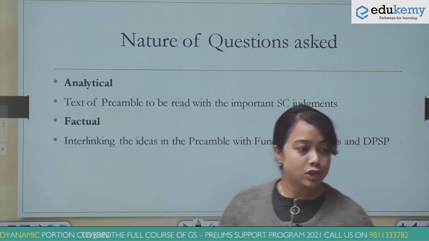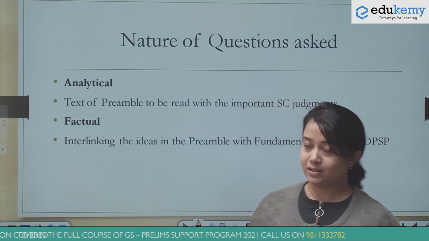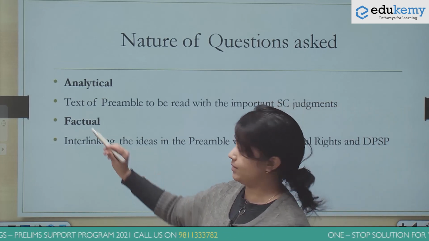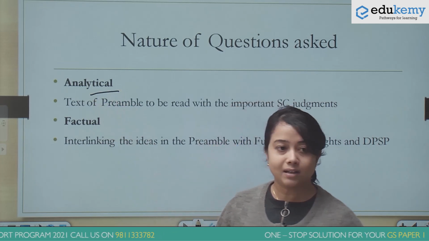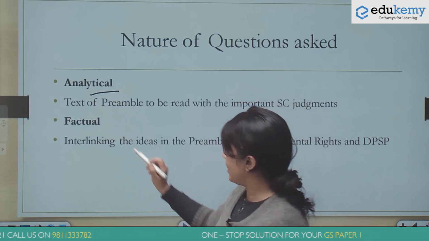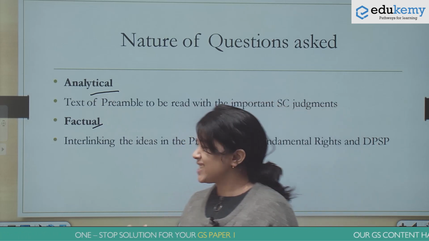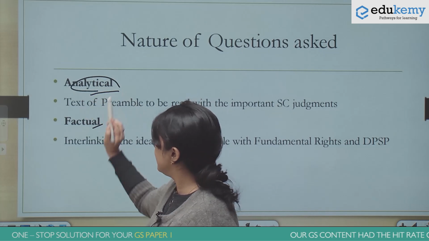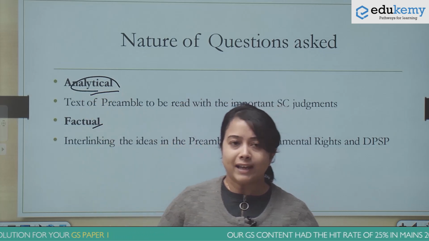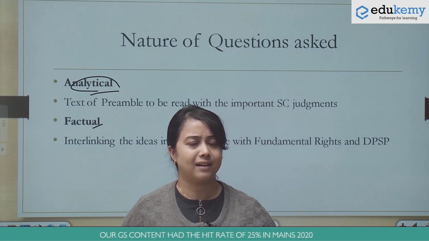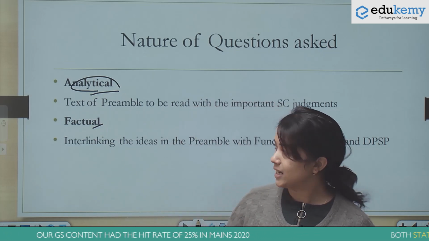So what is the nature of the questions that are being asked in the exam? We find that there are 2 kinds of questions. One is the analytical type of questions and the other is the factual type of questions. Now, what do we understand when we say that the questions are of analytical nature? We cannot find the verbatim statements in any of our standard textbooks like Lakshmikant or in our NCERTs.